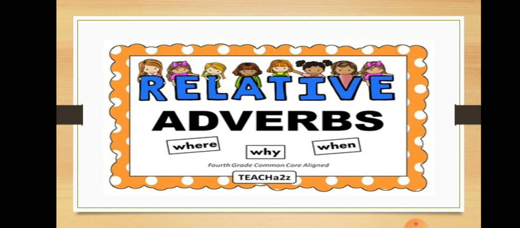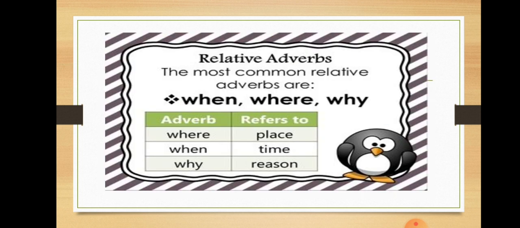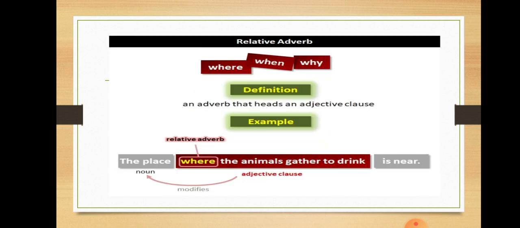So besides those 5 relative pronouns, these 3 relative adverbs are also used in relative clauses or adjective clauses. You know that where refers to place, when refers to time, and why refers to reason. So we can also start our adjective clauses with these 3 relative adverbs.